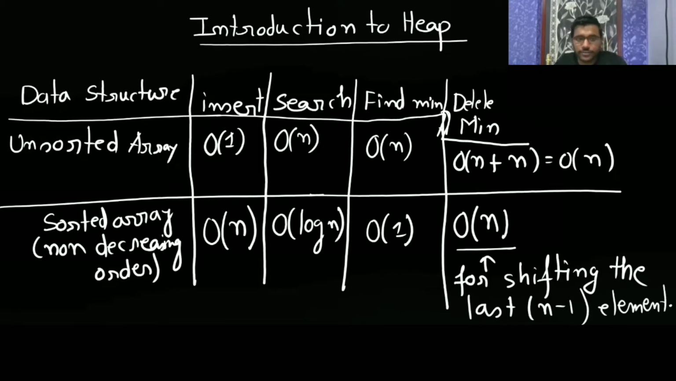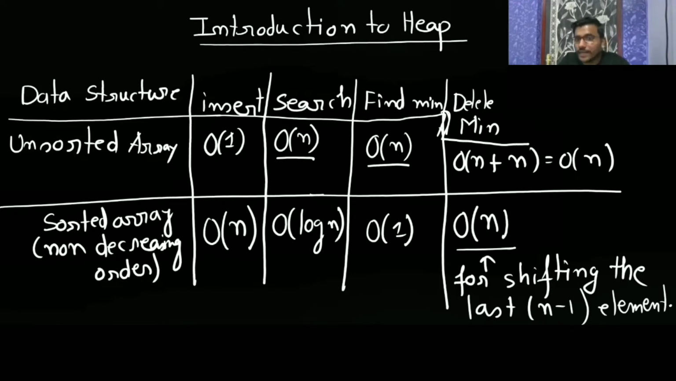Okay, understood. So for the data structure, if it is an unsorted array, then you can insert anywhere. It is not going to affect anything because it is unsorted, so big O of 1. For search, since it is unsorted, you have to search linearly, so to search any element, it's going to take big O of n. Now to find min, you again have to search linearly because it's unsorted, big O of n.